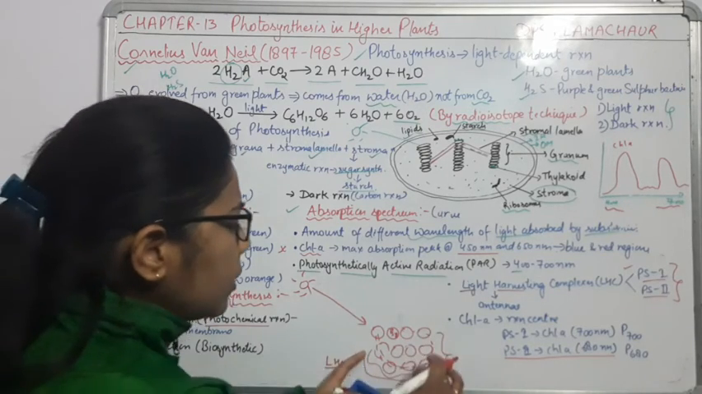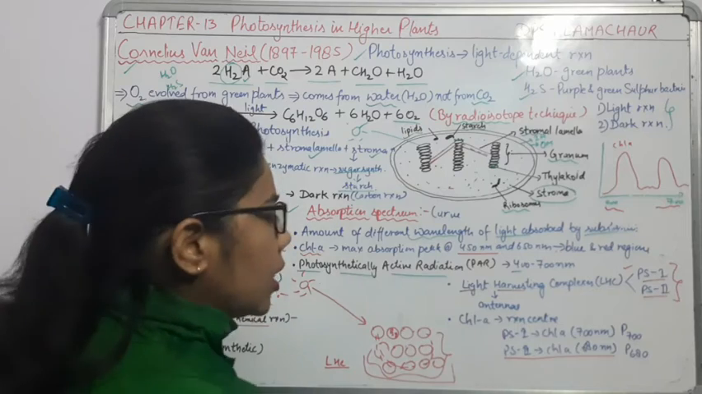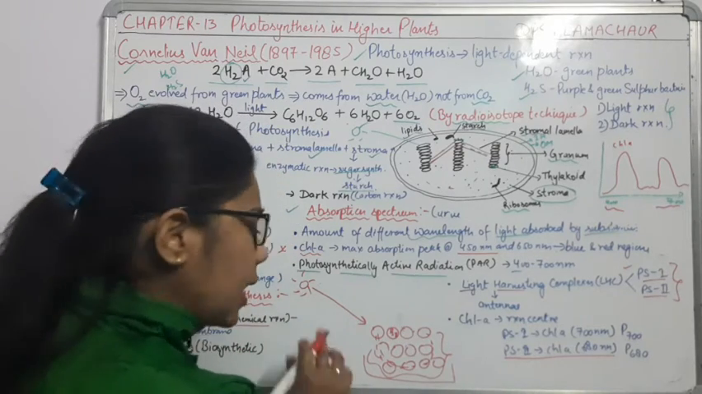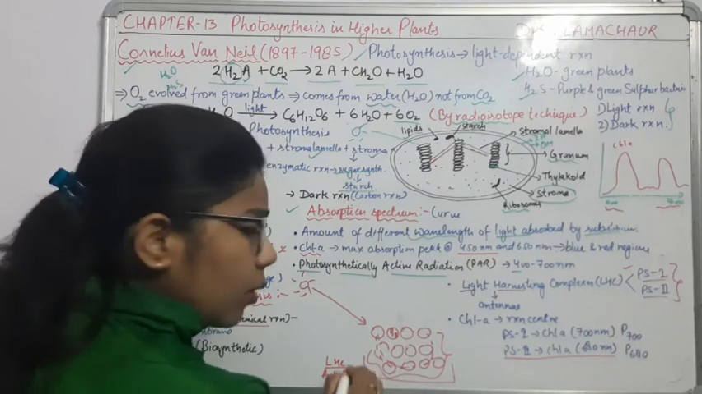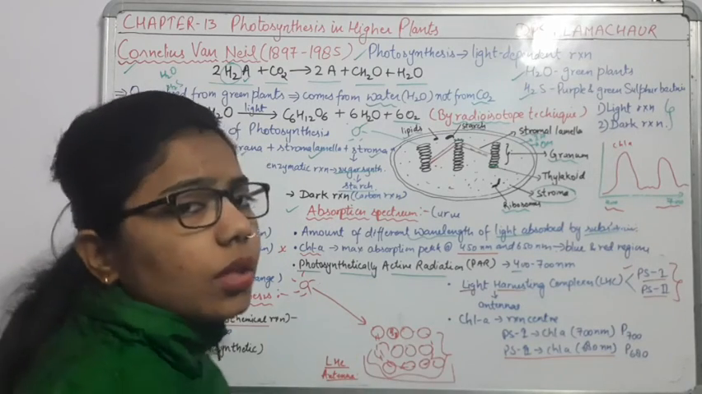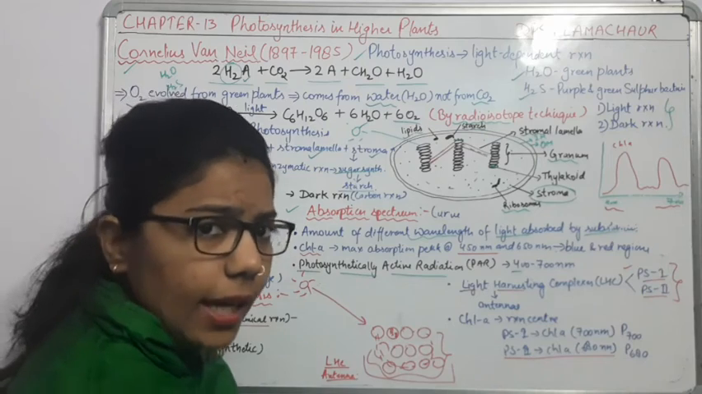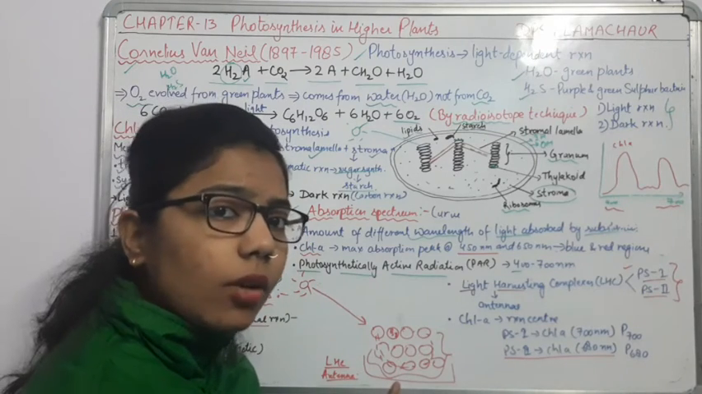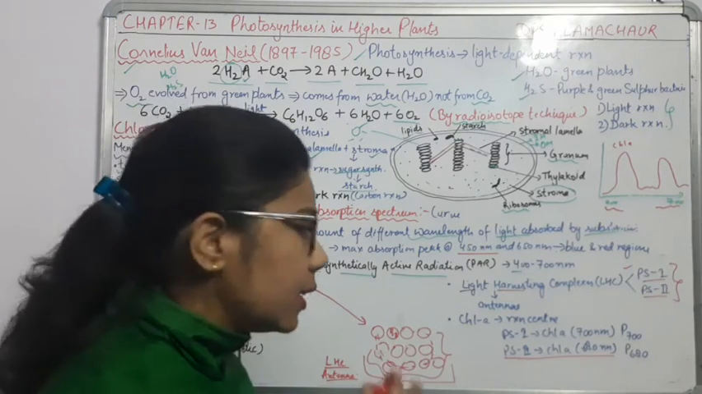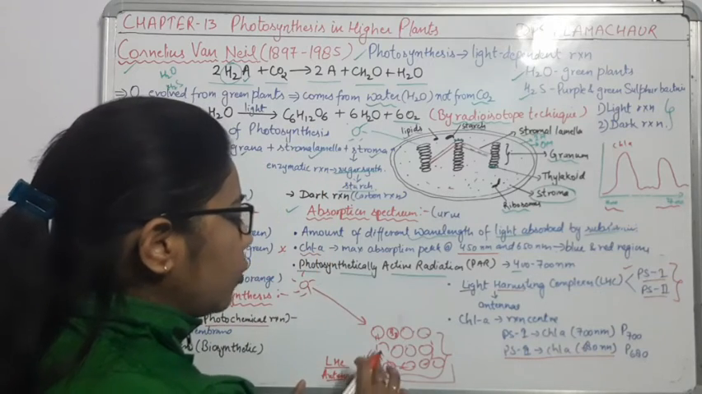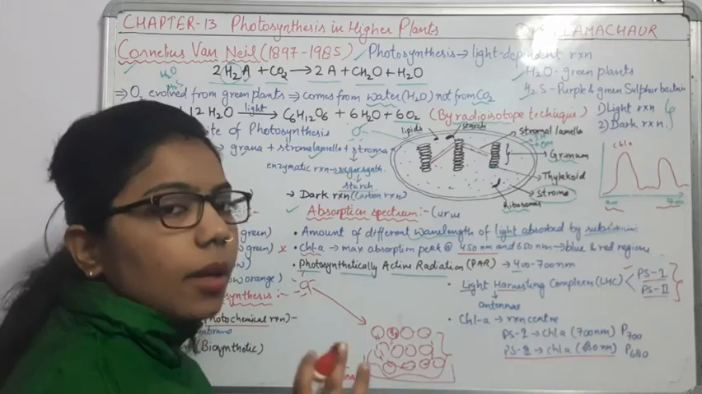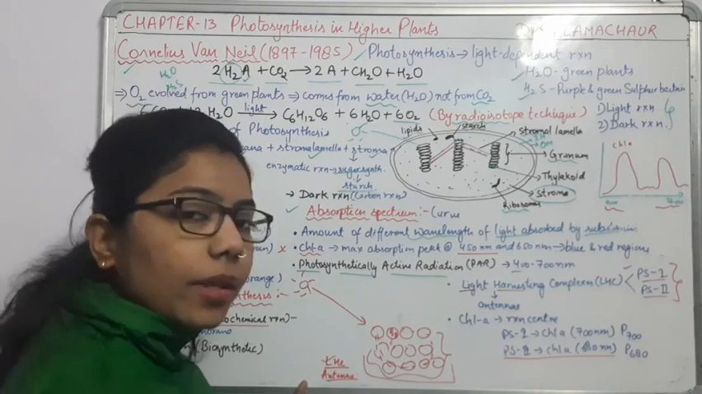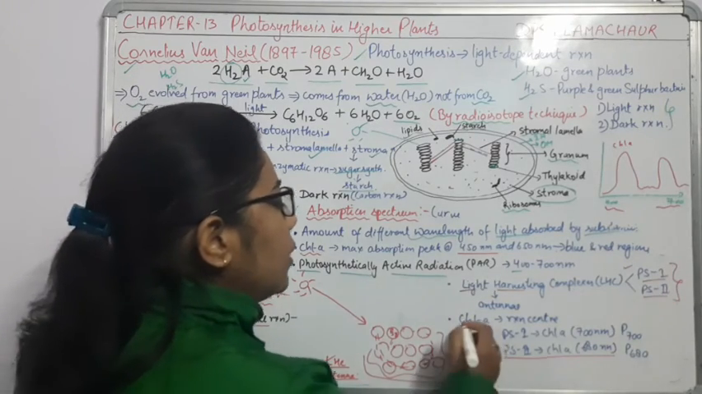All the pigments here are known as the light harvesting complex, and also as the antenna. The antenna helps the photosystem to excite its electron, but they are not able to excite the electron by themselves. Some proteins are also present between these pigments, which is why they form a complex here. Then another one is chlorophyll A.